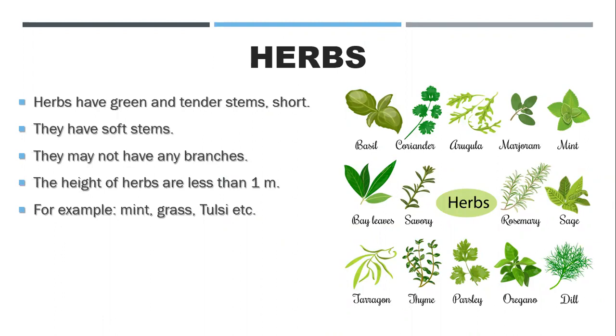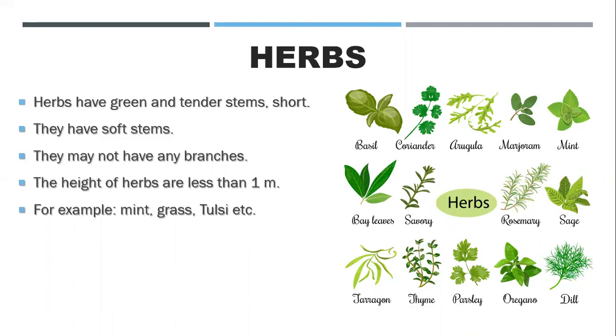Tender means soft stems, and the stem is also of green color. They have a soft stem and they do not have so many branches, okay, and the height of the herb is less than 1 meter. For example, mint, grass, and tulsi can also be an example of shrubs, which we will discuss in the further slides.